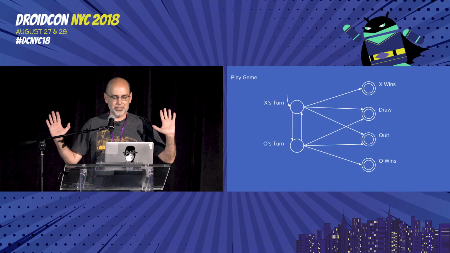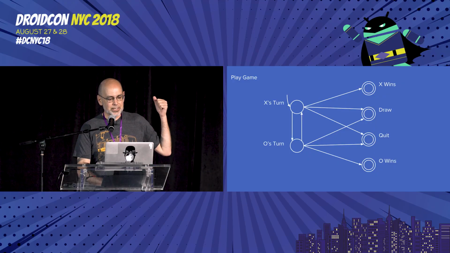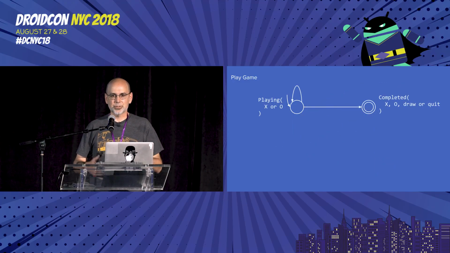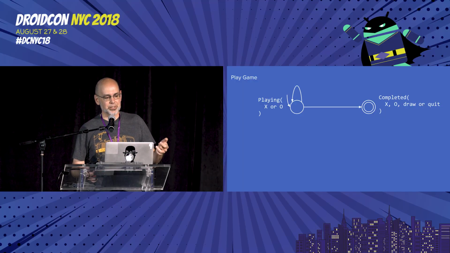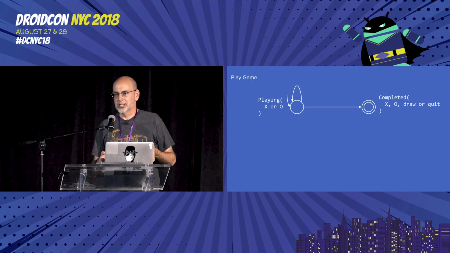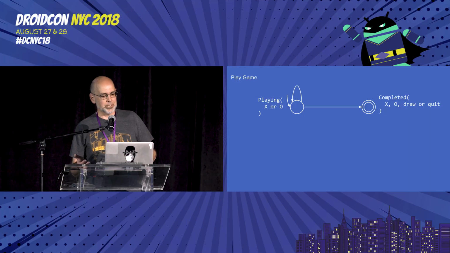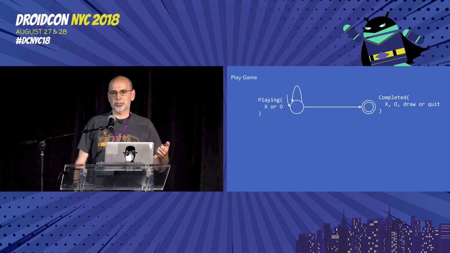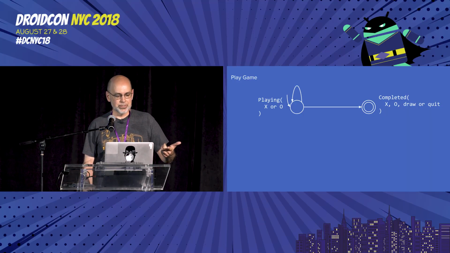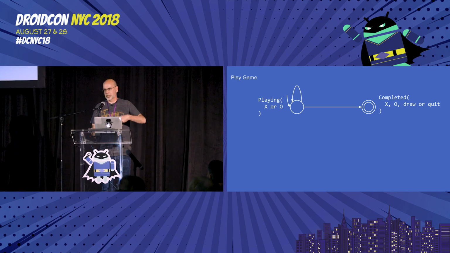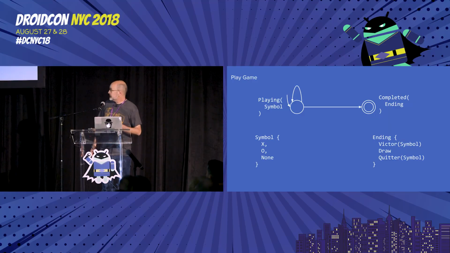We give up on state machines, and we don't try anymore, until we get to modern languages like Kotlin and Swift that give us parameterized enums and sealed classes and that kind of thing. Because if you look at it, what I really have there is 2 states with variations on them. I'm playing the game, and that's parameterized by whether it's X's turn or O's turn, or the game is done, and it was either a victory for one of those players, or it was a draw, or somebody quit. And while we're starting to think about it in these terms, what other state can we capture here? What else gives us a complete game?